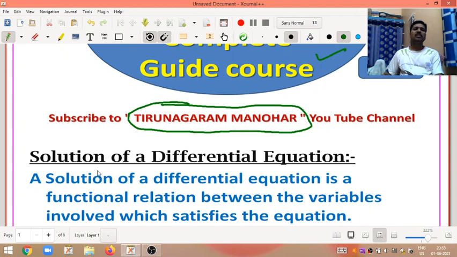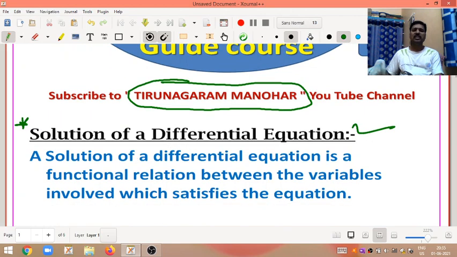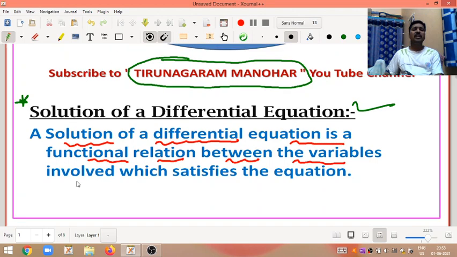Under Part 2 of differential equations, one definition is there. That is an important definition. This is very important: solution of a differential equation. A solution of a differential equation is a functional relation between the variables involved which satisfies the equation.